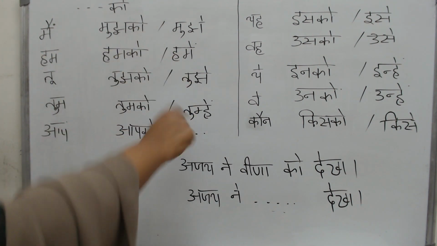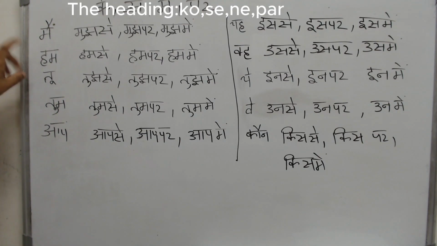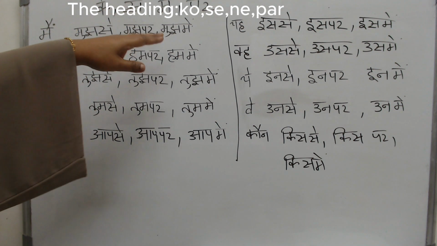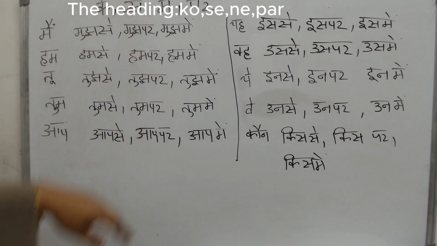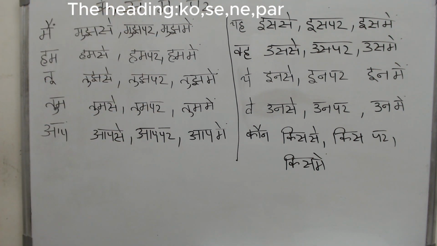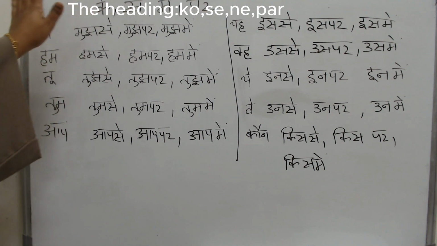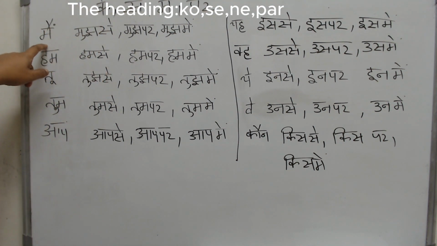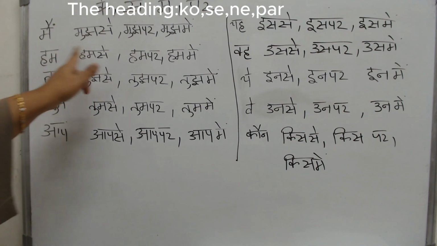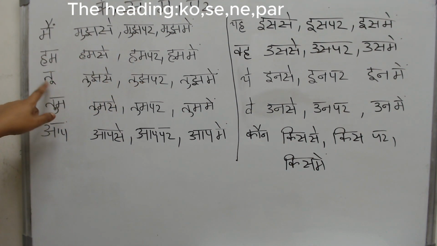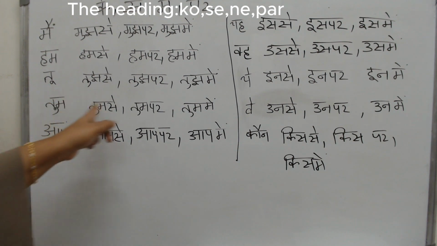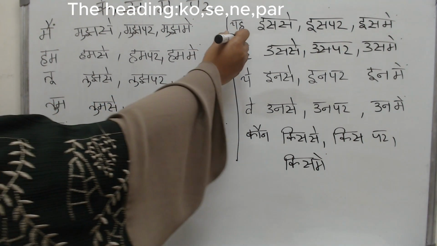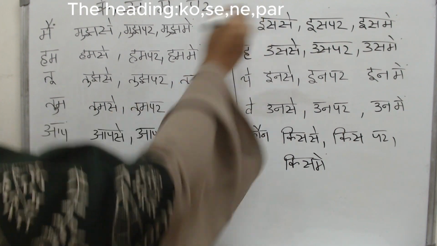For now, these two can be interchanged, but this and this mean entirely different things and you cannot interchange this form and this form. Now, the rest of the 3 case endings, se and mein and par, I have grouped all of them together because they follow the same rules. They all behave the same. The oblique form of main will be muj. This will not change. The oblique form of tu will be tuj. Tum will not change, aap will not change, and it will not be yah se, it will be is se.